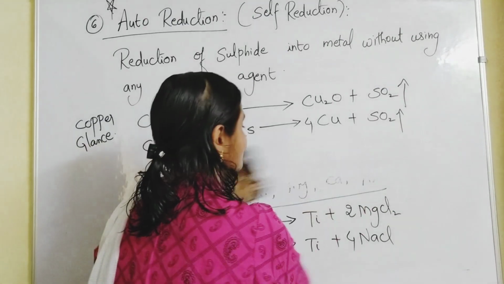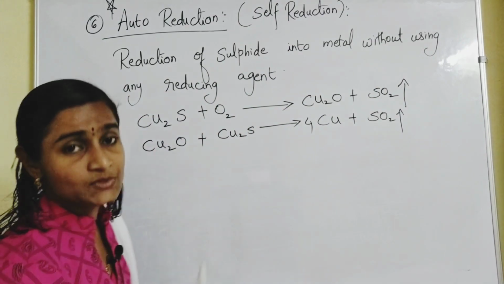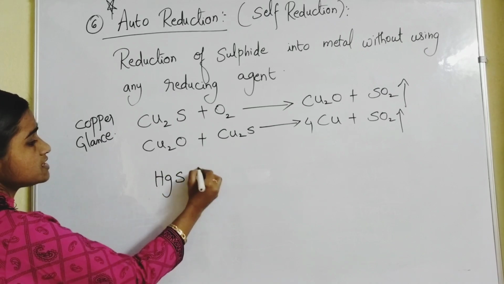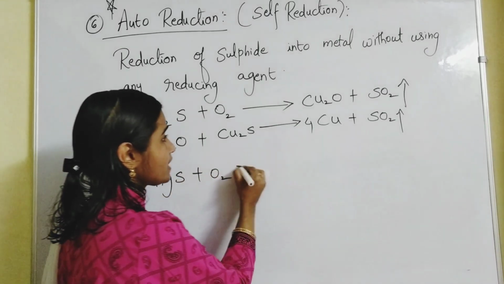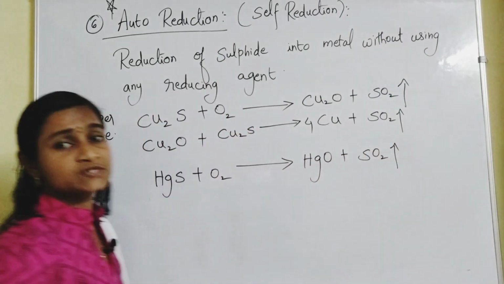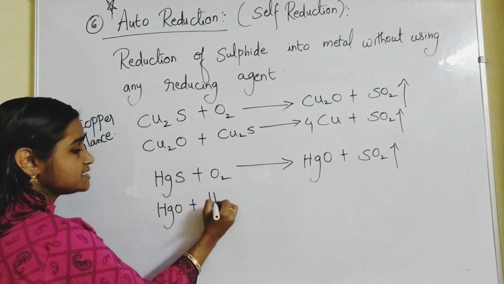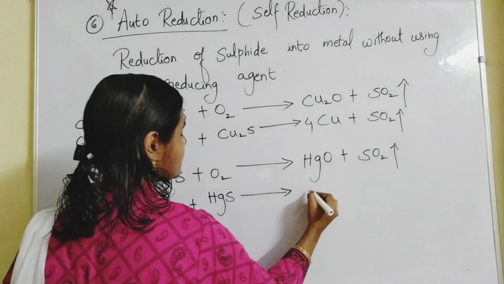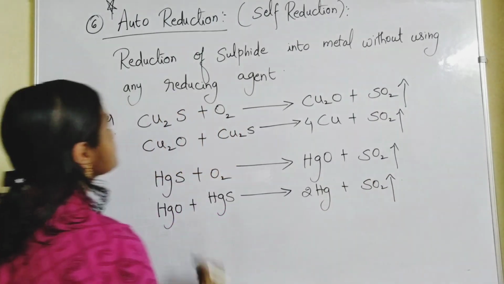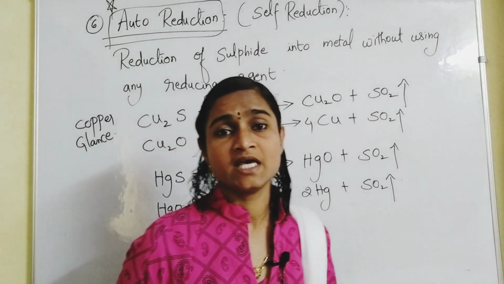You can even take the example of cinnabar also. Cinnabar is like Cu2S, which is copper glance. Cinnabar, HgS, is made to react with oxygen first. It gets converted into HgO plus SO2. SO2 is released, and that HgO is again made to react with HgS itself. So you are going to get mercury, 2Hg plus SO2. What do you call this process? Auto reduction. Here no reducing agent is used.